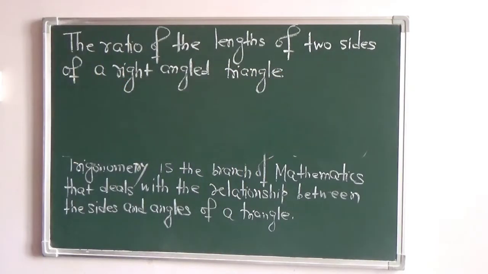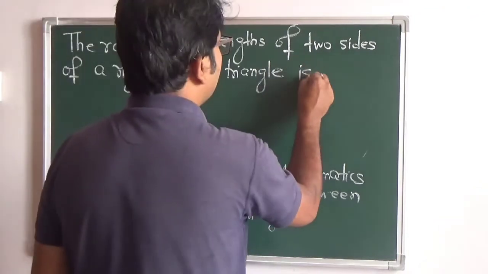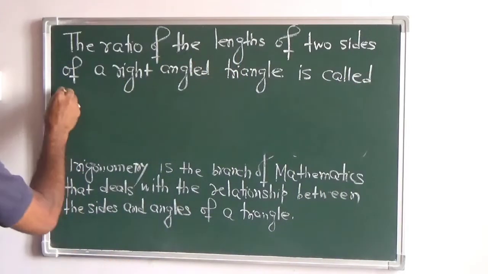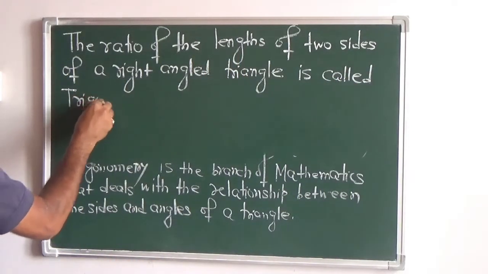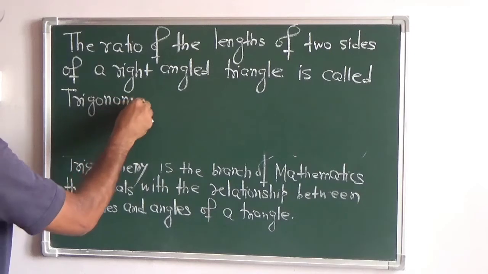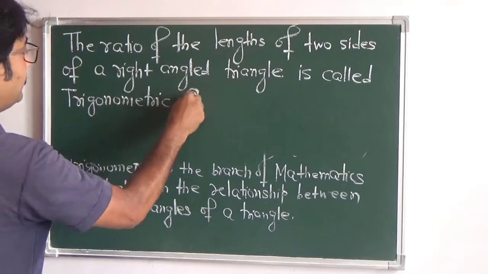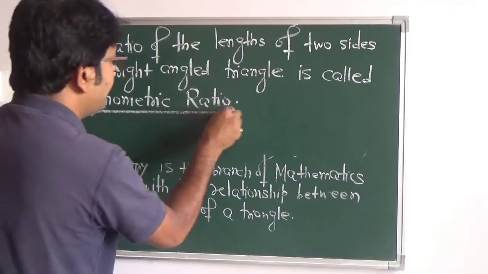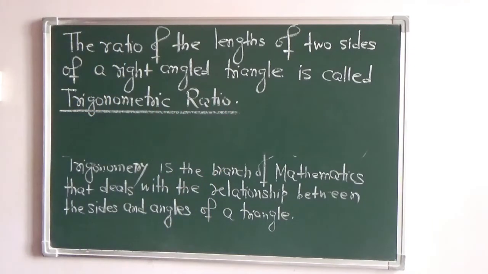The ratio of the lengths of the two sides of the right angled triangle is called trigonometric ratio. And our topic of discussion is this. The first topic we start with in trigonometry is learning what is a trigonometric ratio, or the trigonometrical ratios.